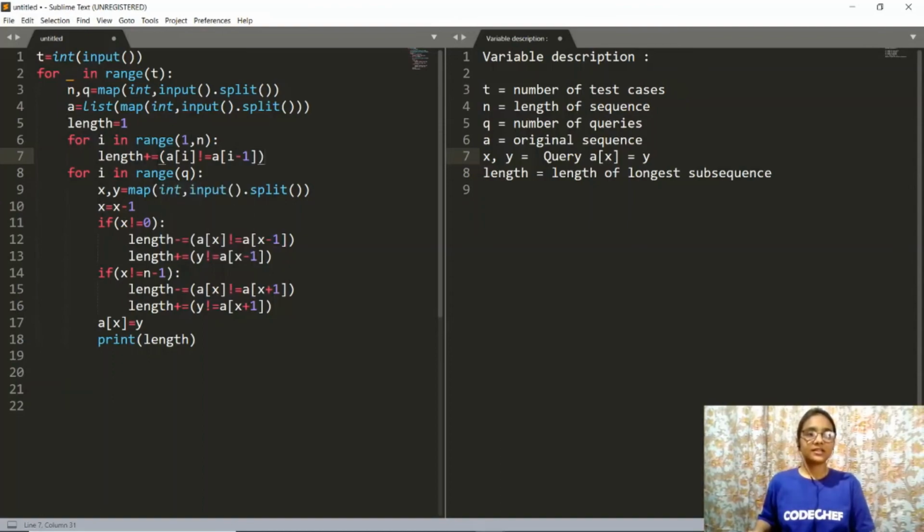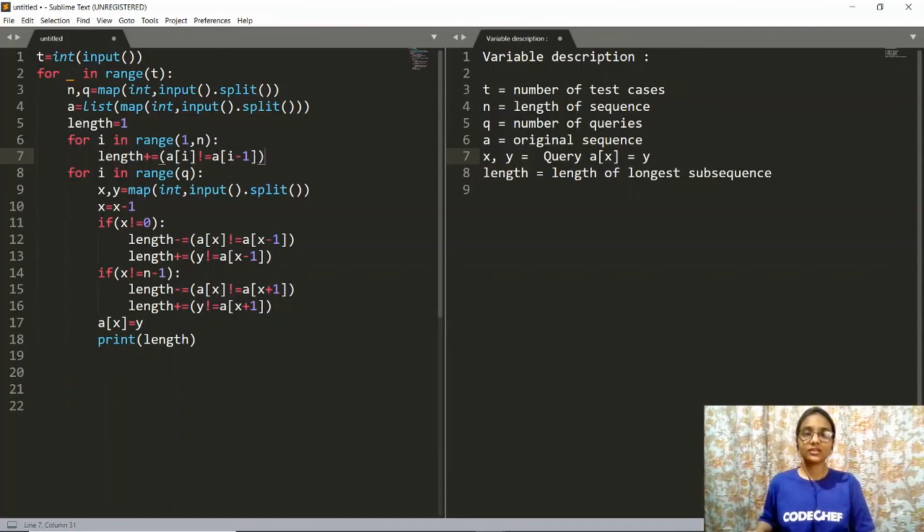And here you can see that I have directly done length plus equals a of i not equals to a of i minus 1. So what will happen is that if a of i is not equal to a of i minus 1, then the condition will be true and it will return 1 as the answer, and 1 will be contributed to the length, or you can say added to the length.